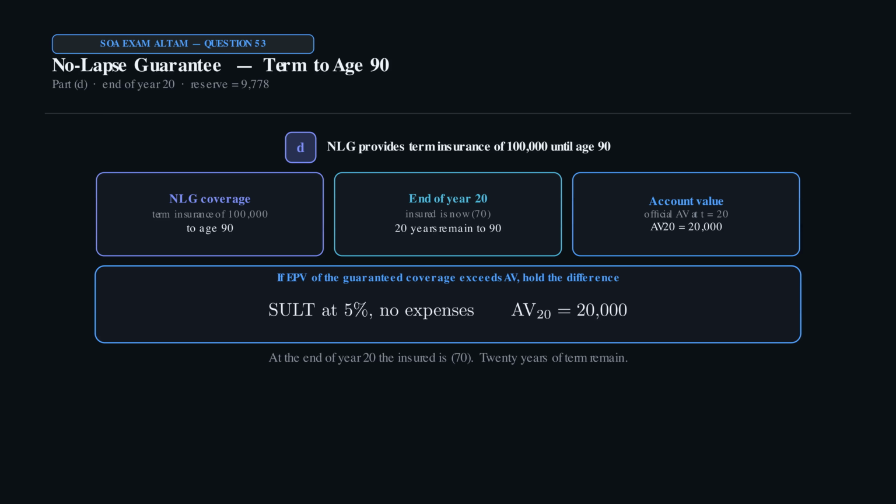The No-Lapse guarantee provides term insurance of 100,000 until age 90. Value it on the SOLT at 5% with no expenses. Year 20 account value is 20,000. At the end of year 20, the insured is age 70, so 20 years of term remain.